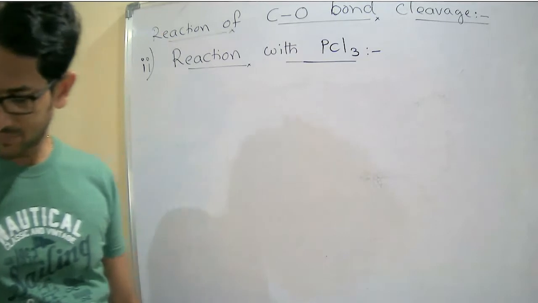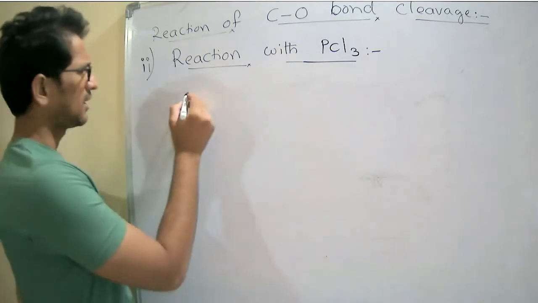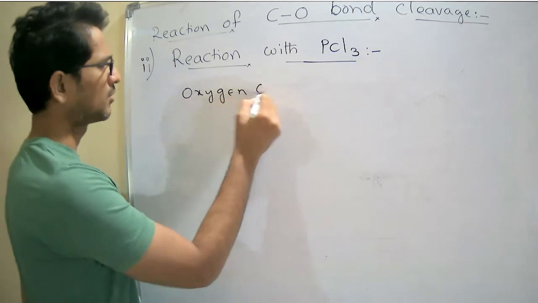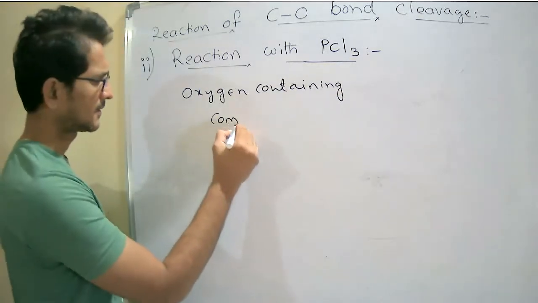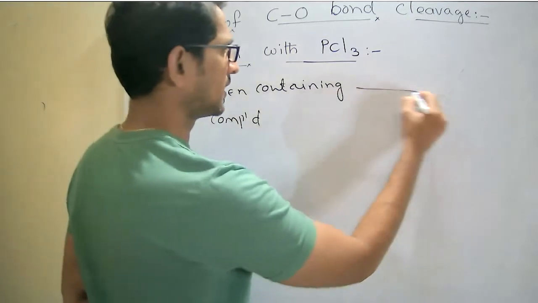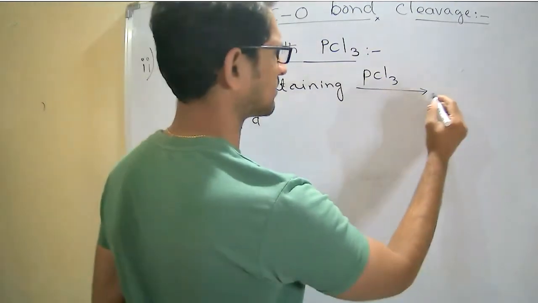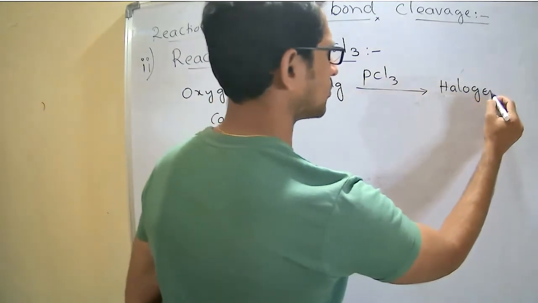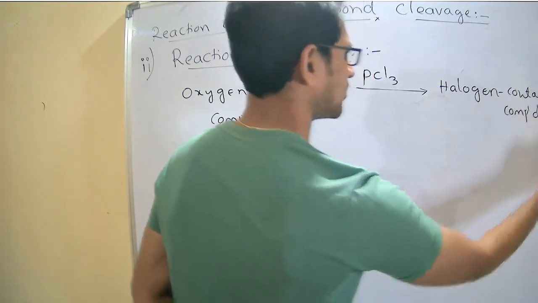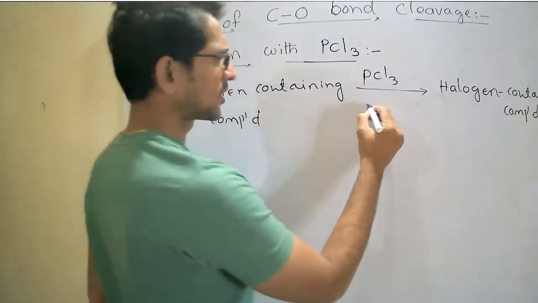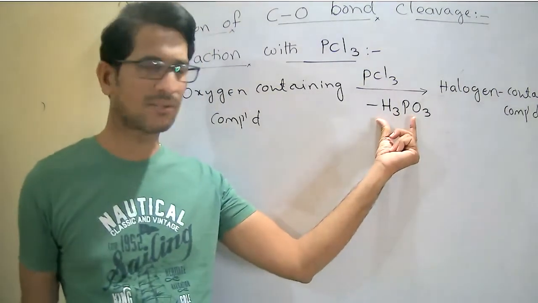Same, as usual, an oxygen containing compound, when reacting with the PCl3, phosphorus trichloride, is converted into a halogen containing compound, but here the byproduct is phosphorus acid, H3PO3.